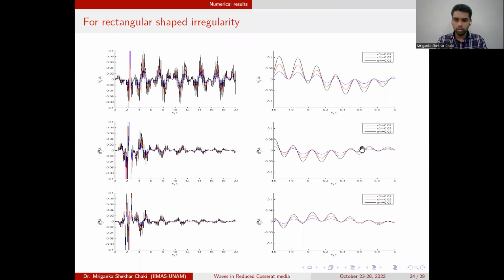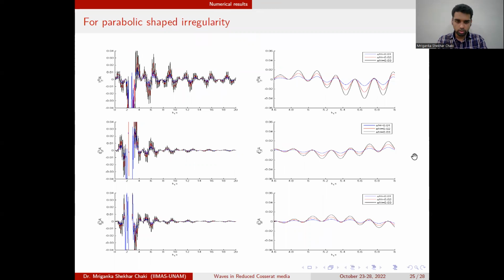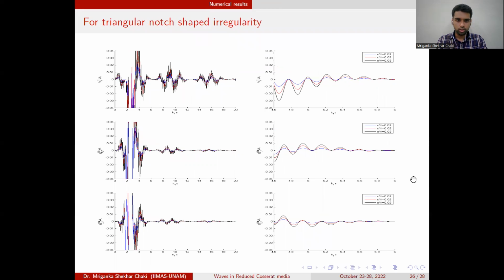If we plot all the amplitude profiles for the rectangular shape irregularity, for the displacement component and for the rotational component, we see that this discontinuity occurs. If we zoom in on a particular region, we see that we are studying here the vertical irregularity parameter. We have plotted for the parabolic shape irregularity also, and for the triangular notch shape irregularity, and we can see that this discontinuity occurs and is persistent in all the graphs.